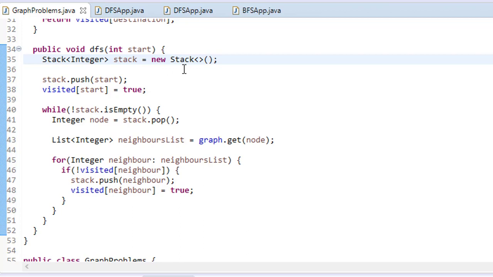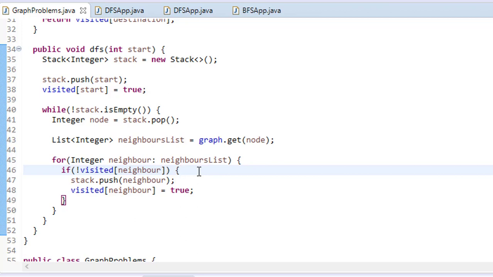Now what will happen: you will initialize a stack, put the starting index on the stack, and mark it visited as true. And now you will do this until the stack is not empty. First you will pop the element from the stack, then you will get the neighbors of that value, and if a neighbor is not visited, then we'll push this value into the stack and mark this value in visited as true.